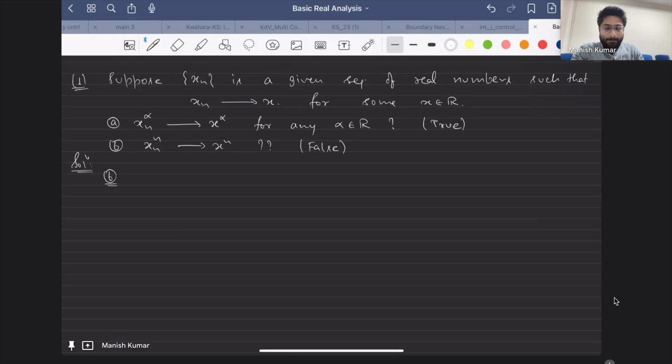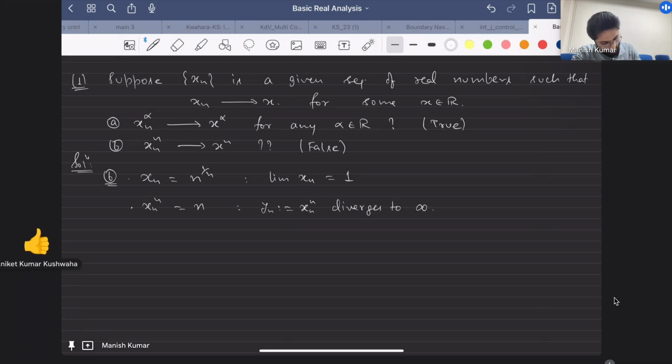The sequence xn is equal to n to the power 1 by n. Correct. So what is the limit of xn? Sir, 1. Again I am not proving this, but one can show that the limit of xn is 1. Now what about xn raised to the power n? This is going to be n, and we know that yn given by xn raised to the power n diverges to infinity.